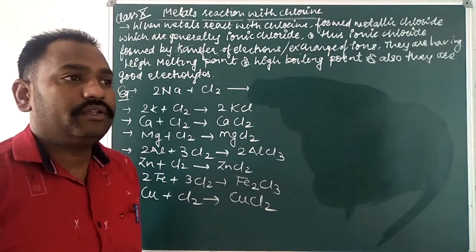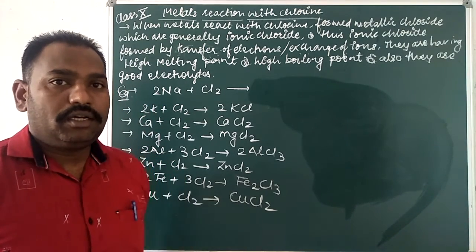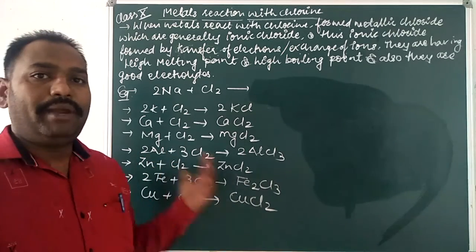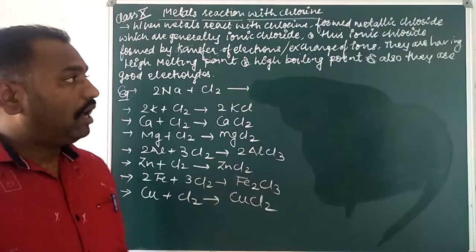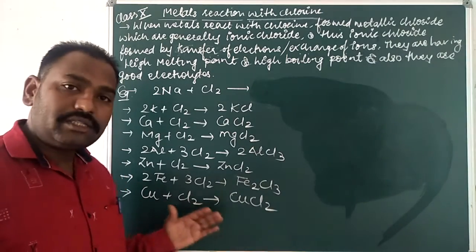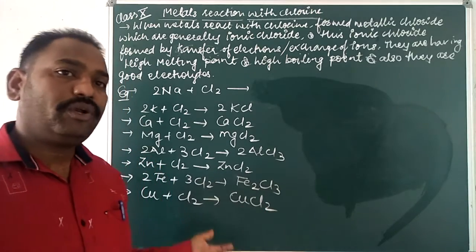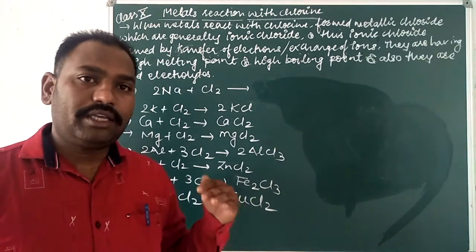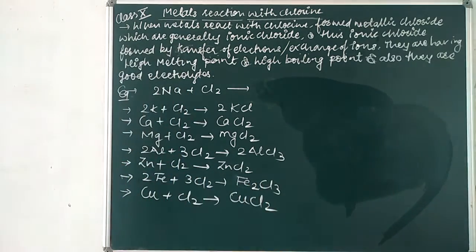Can you guess the two main features that metals and hydrogen share? Metals do not accept electrons, and hydrogen also does not accept electrons. Both have a giving nature.